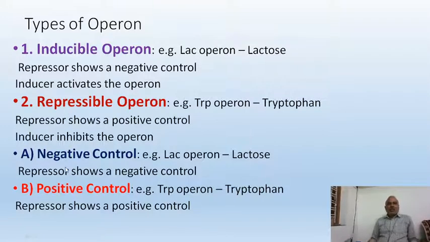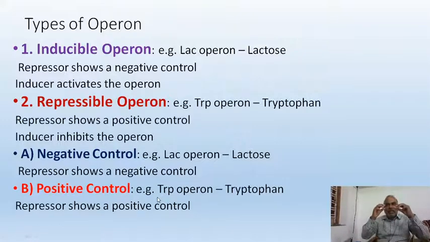What is a negatively controlled operon? In a negatively controlled operon, the operon is designed for negative control. Originally, it is negatively controlling the production, but when something comes, it will become positive. When lactose comes, it produces. That is why it is originally negative. For example, the lac operon.